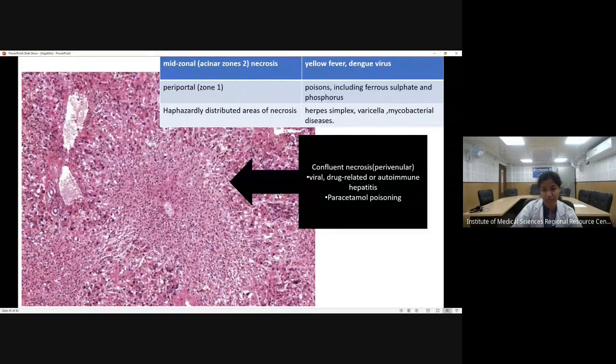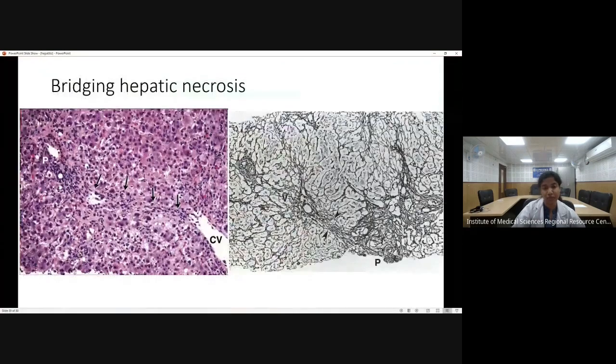This is a central vein, and we can see necrosis around the central vein. This can be found apart from viral hepatitis. This can also be found in other diseases like paracetamol poisoning or autoimmune hepatitis. None of the microscopic features are specific in case of hepatitis. This can be found in various other diseases also. It is only the clinico-pathological correlation which yields a diagnosis.